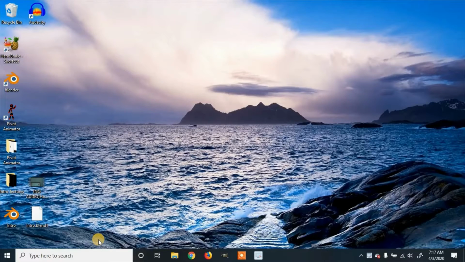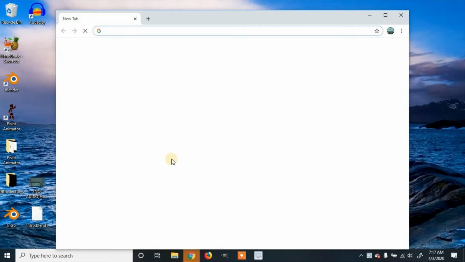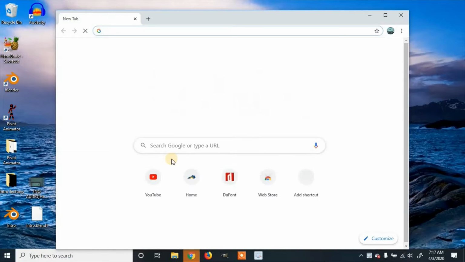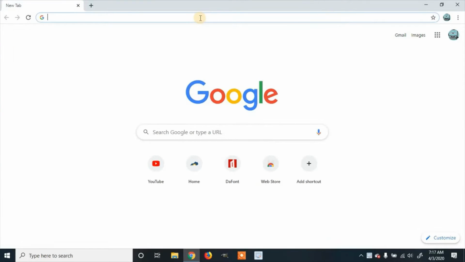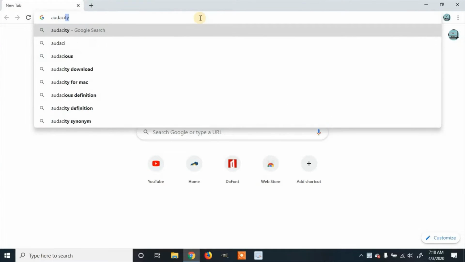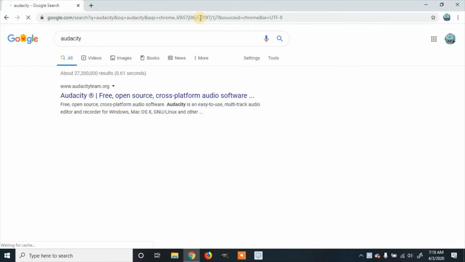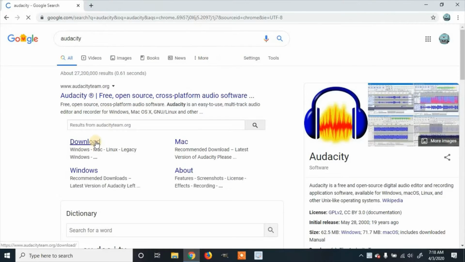This tutorial will be showing you how to install Audacity. Audacity is a free audio editing software. First we're going to go to Google Chrome, and then we're going to type in Audacity. Then you click on where it says download.